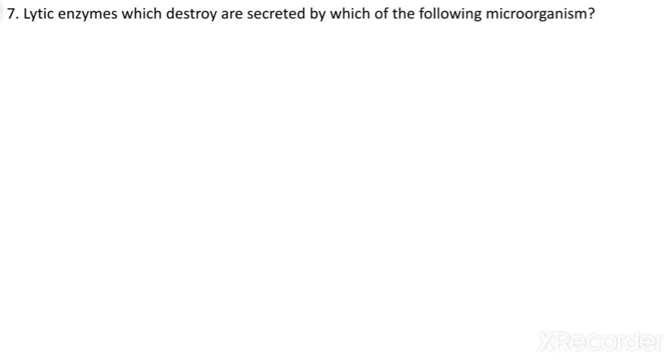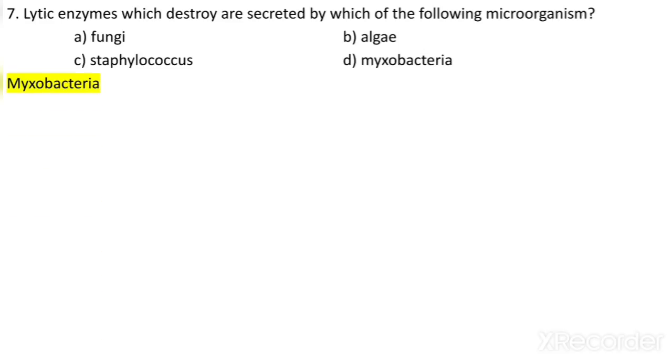Lytic enzymes which destroy cells are secreted by which of the following microorganisms? Now see, we know the lytic enzymes are helpful to destroy the cell. Now we have to identify these lytic enzymes are secreted by which of the following organisms? Fungi, algae, staphylococcus or myxobacteria. So the answer is myxobacteria. So myxobacteria are responsible for the lytic enzymes. Those are very important for the destruction of cells.